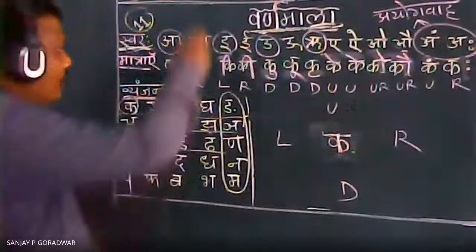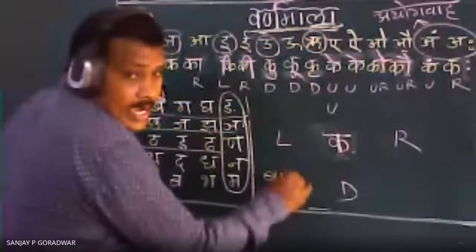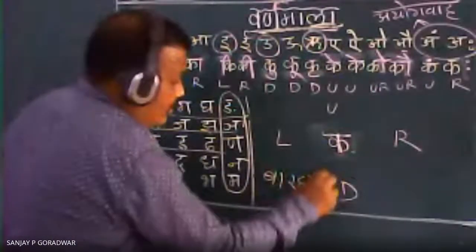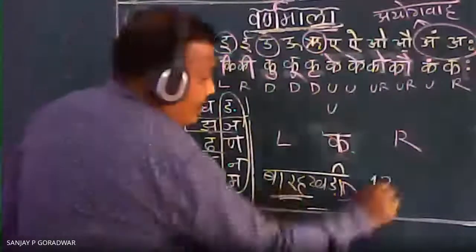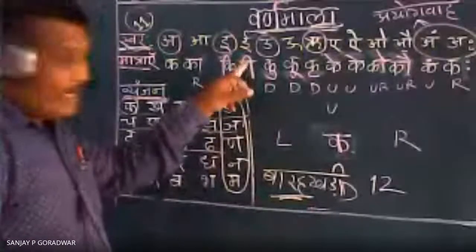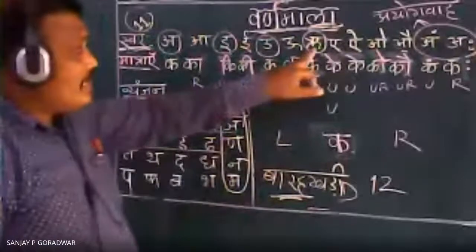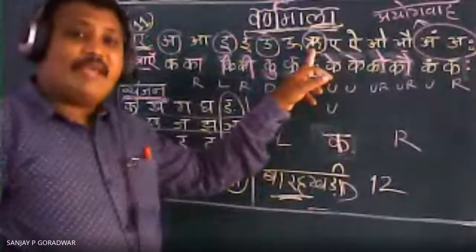12 khadi means what? 12. And khadi means the style of writing, script. But nowadays an extra letter came, that's why it became 13 khadi now.